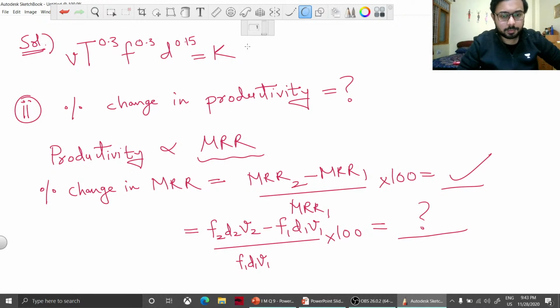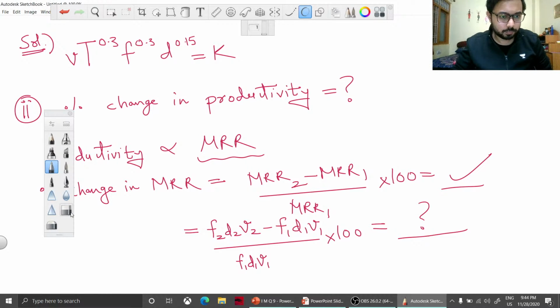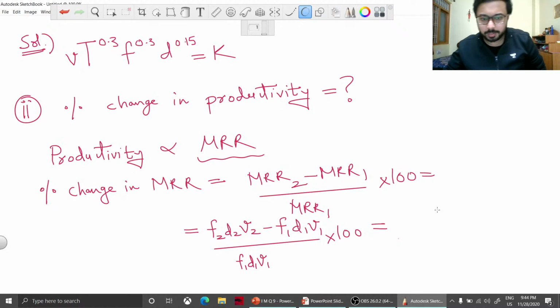Remember that V is also changed. Not only F and D are changed, V is also changed there. So let me solve this question now. So percentage change in material removal rate, we were calculating this because we wanted to find out the percentage change in productivity, and we discussed that productivity is proportional to the material removal rate.